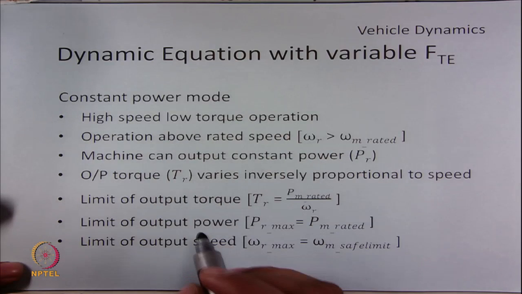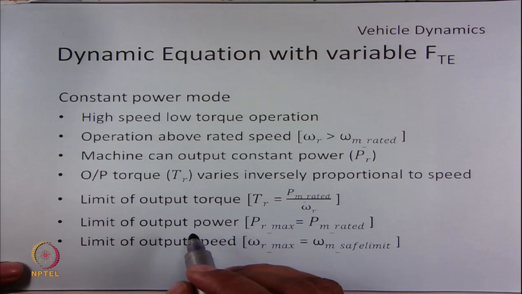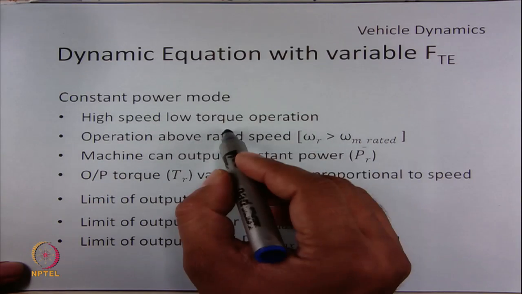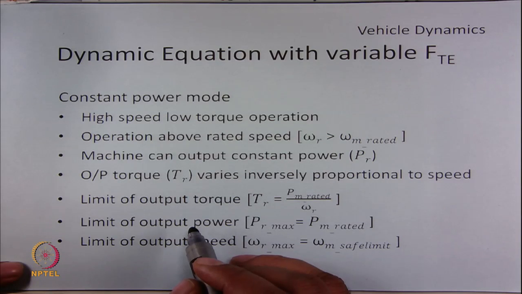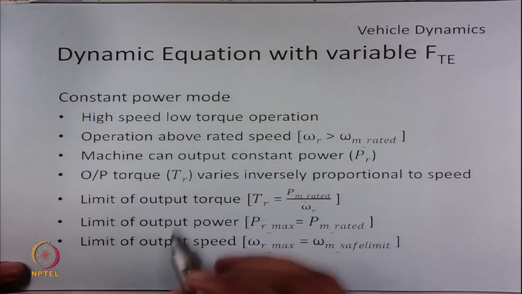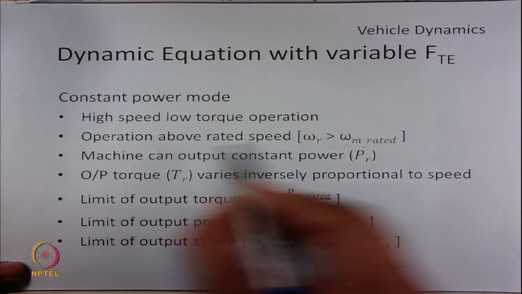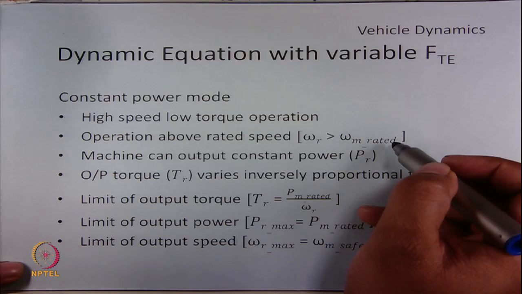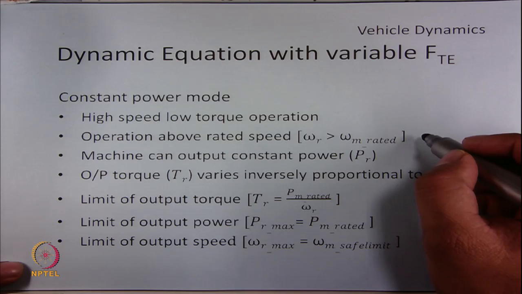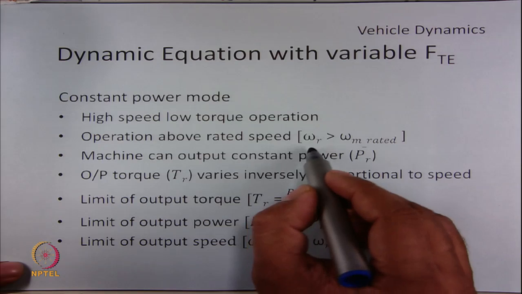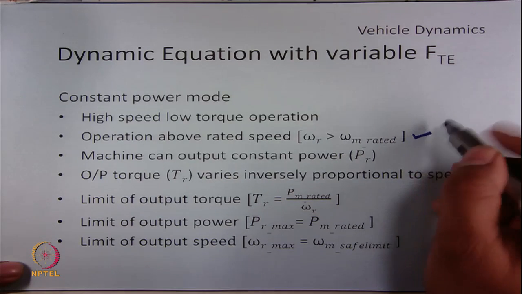The second mode of operation is known as constant power mode. So, this mode is generally a high speed, low torque mode of operation. So, this mode comes into existence when the speed of the vehicle reaches the rated speed of the motor. So, this mode is generally started when omega r is greater than omega m rated.